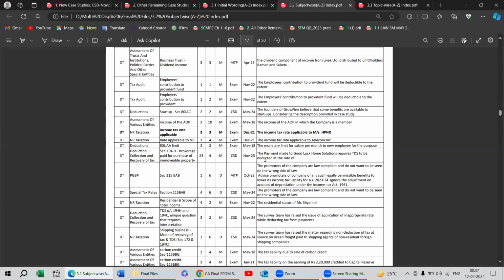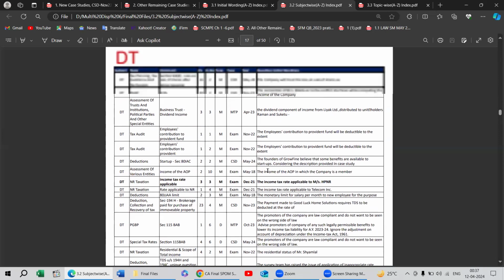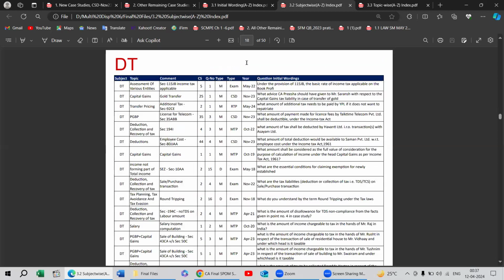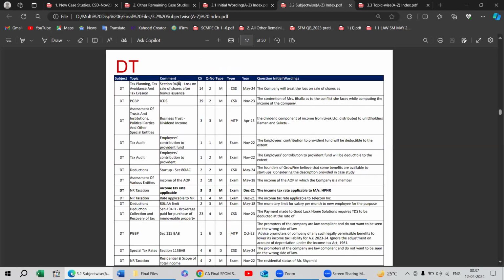Here you can find that the promoters of the company are law compliant and do not want to be on the wrong side. Now here I'm saying that it is relating to October 23. You can see from the top side, on top of each page, subject, topic, and bold heading is also there.